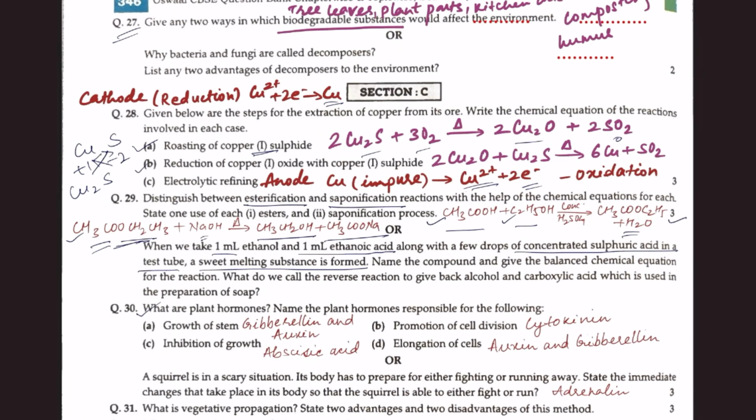Next question. A squirrel is in a scary situation. Its body has to prepare for either fighting or running away. State the immediate changes that take place in its body so that the squirrel is able to either fight or run. See, adrenaline will be secreted in the body, and other changes are increase in blood circulation and increased heart rate. A detailed answer can be obtained from the book.